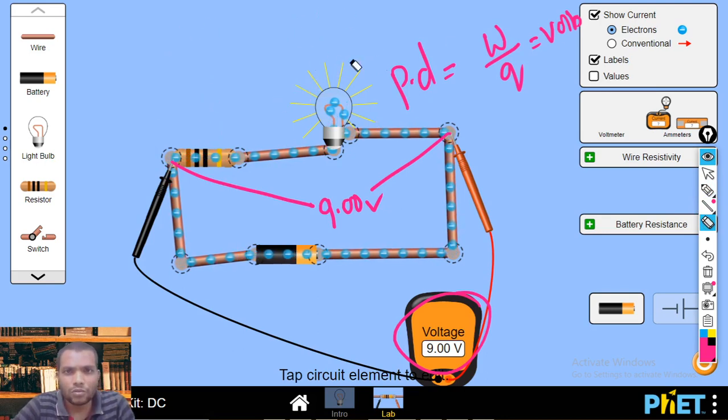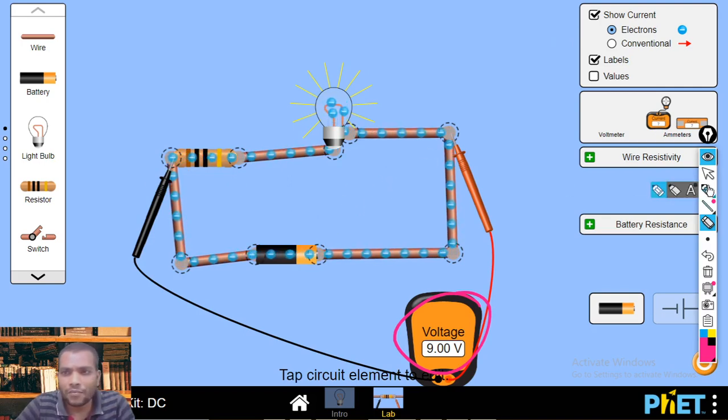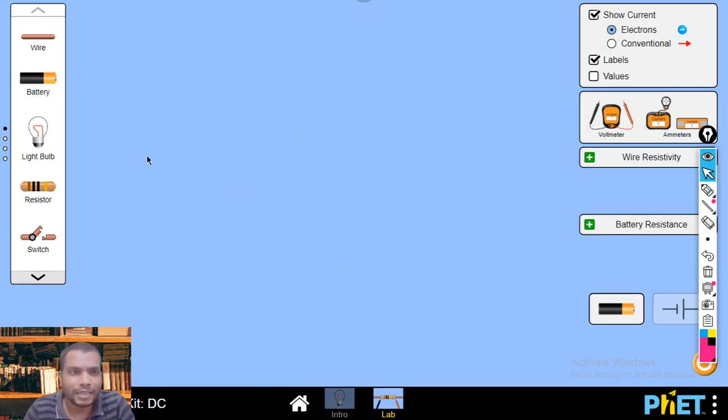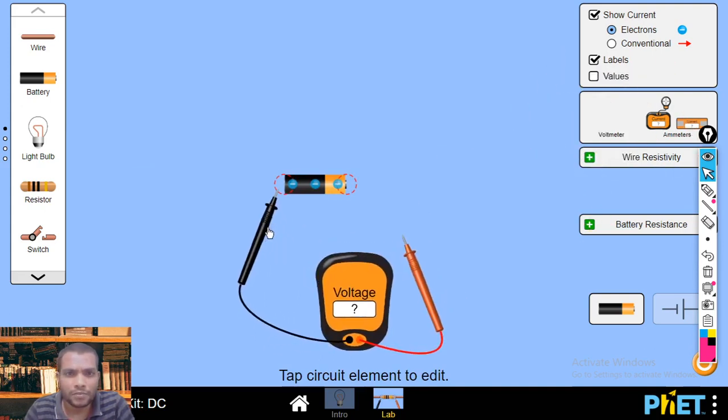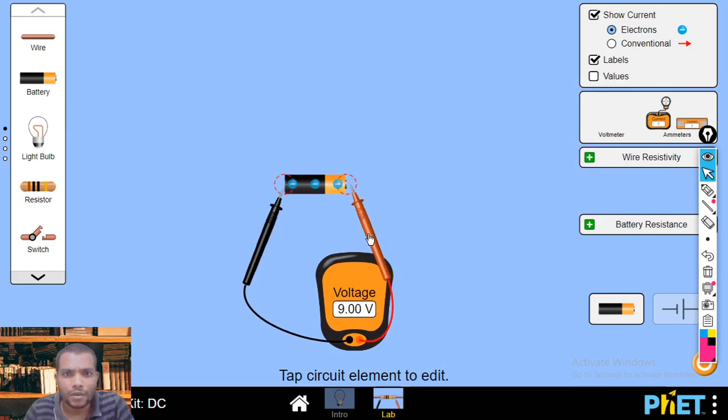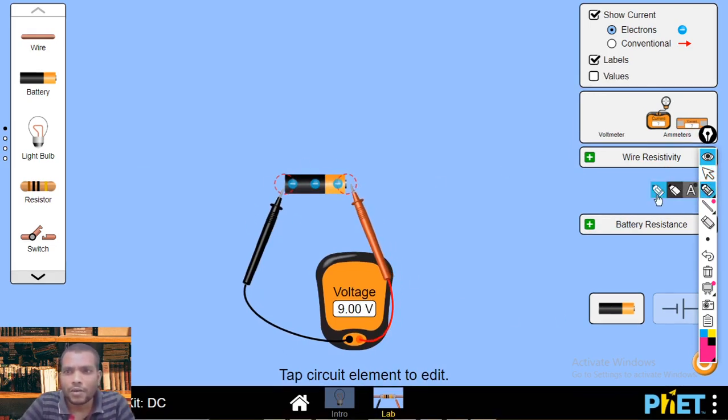But here we need to define the EMF. EMF is defined especially in the open circuit. So what is the meaning of open circuit? Just take only a cell, a source, a battery. Nothing else is needed. Just measure the potential difference when no external circuit is connected. If no external circuit is connected, what is the source having? That we say is the electromotive force, EMF.